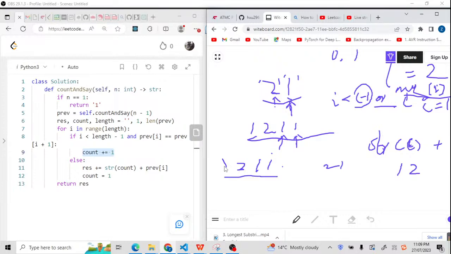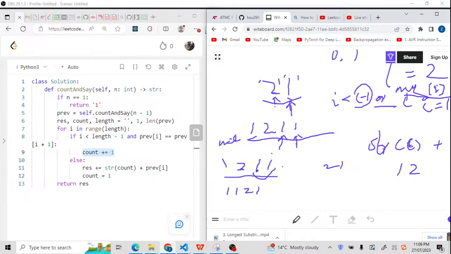Let's have another example. If n equals 4, we are going to calculate n equals 5. So what is the next one? We already know that it is 1, 1, 2, 1. But I'm going to have an example of the last two.